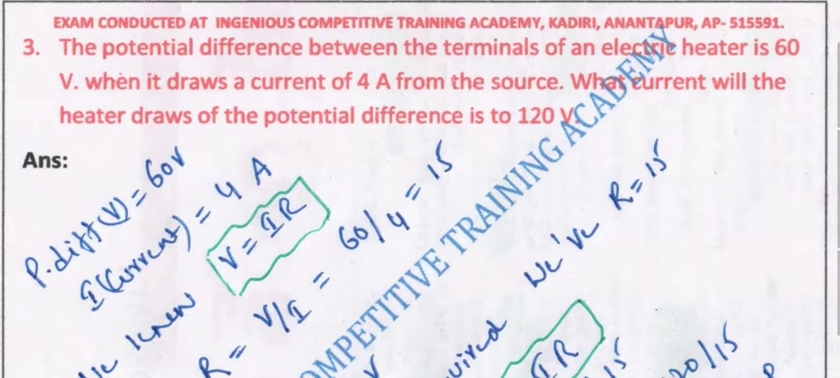The potential difference, that is V, between the terminals of an electric heater is 60 volts. So V is equal to 60 volts when it draws a current of 4 ampere from the source. So the current, that is I, is 4 ampere. What current will the heater draw if the potential difference is 120 volts? So in this case what happens?